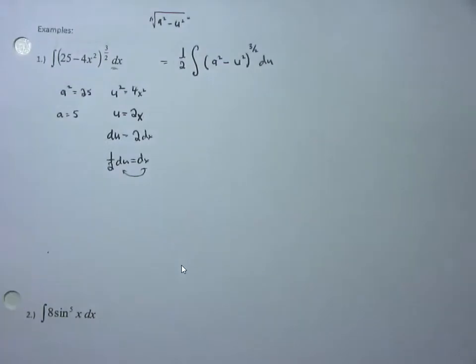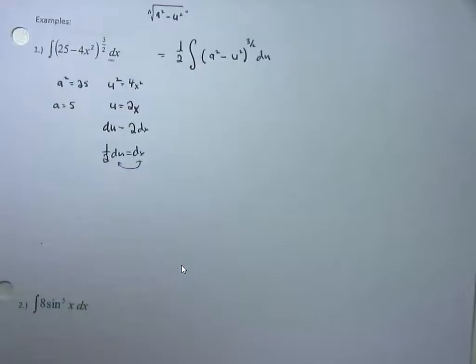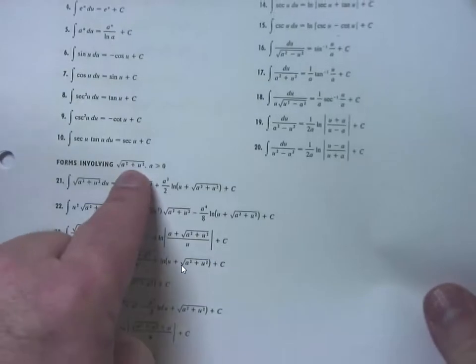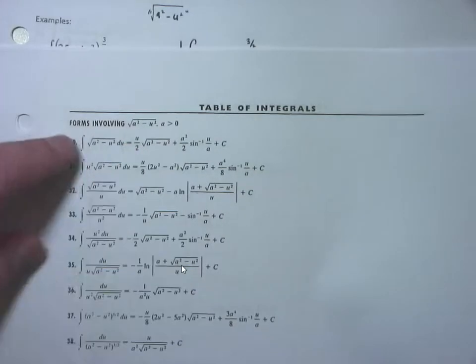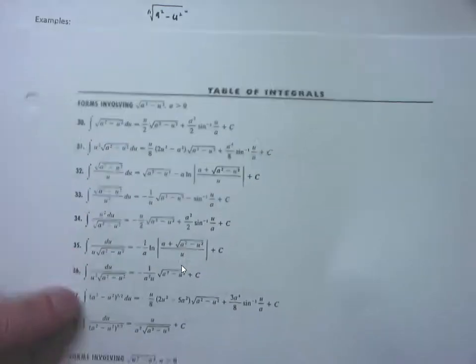At this point is when I start looking for the tables in the back of the book, okay? This is forms involving a squared minus u squared, so we'll go to that section. This one is forms involving the square root of a squared plus u squared. That's not it. Forms involving a squared minus u squared. Yeah, that's it. And then I'm going to look for that thing raised to the 3/2 power.